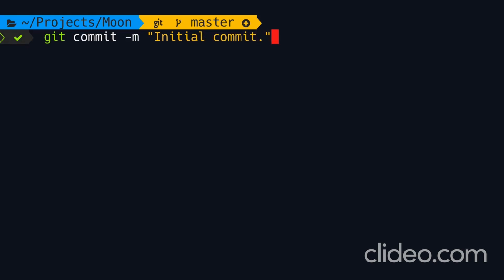Now there are times that a short one-liner description is not sufficient. You want to explain some details to give context. For example, if you worked on a bug and there were some constraints at the time you committed your code, you may want to explain those constraints. This is very valuable to both you and your coworkers. So in situations like this, we drop the message. We just type git commit.